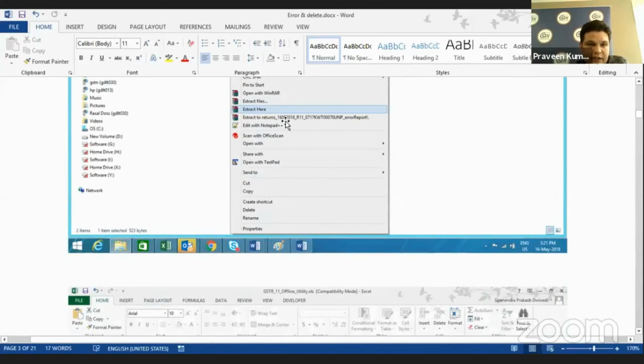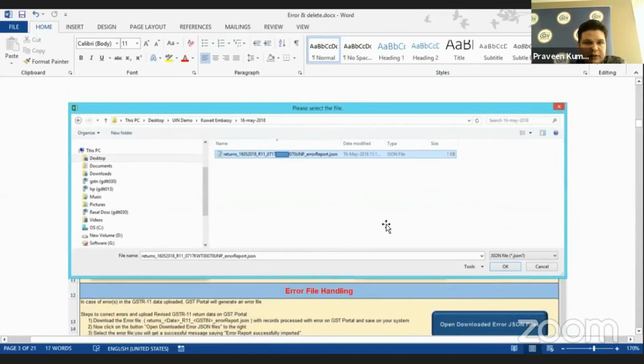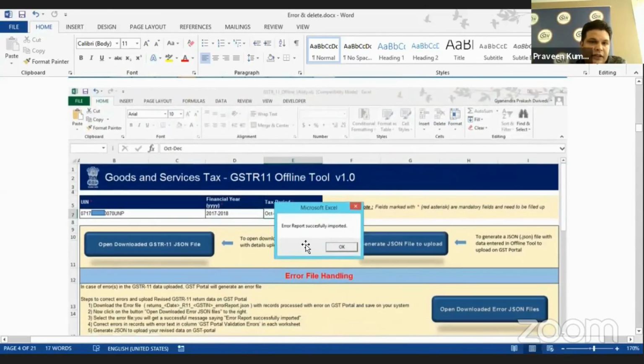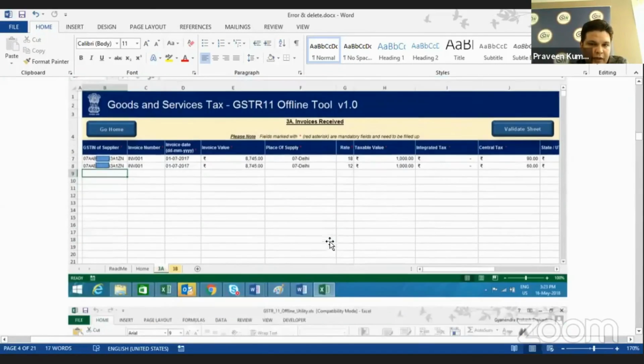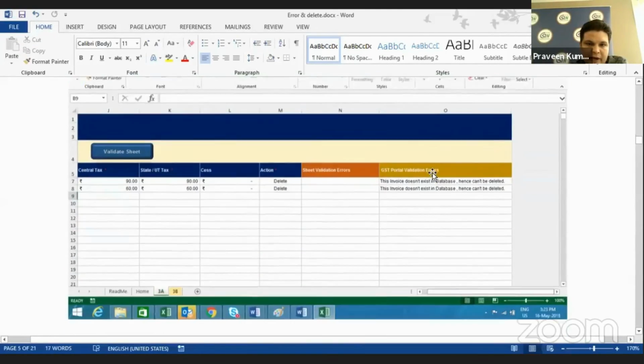I'm extracting over here. Open the Excel utility tool. Put your UIN number, put your financial year, put your tax period. Now you select this open download error JSON file. Select that file you just downloaded as an error report. Click on OK. And this error report will be imported successfully, and it will show you the errors of that sheet in a readable format. You can go a little bit right and you can see what the problem is.